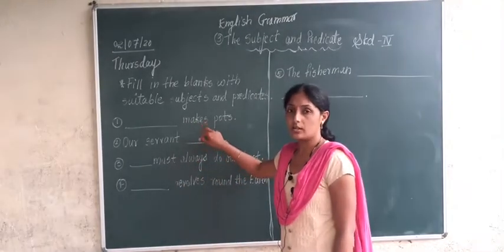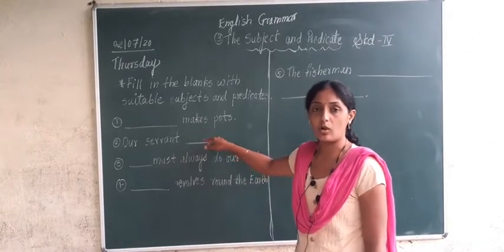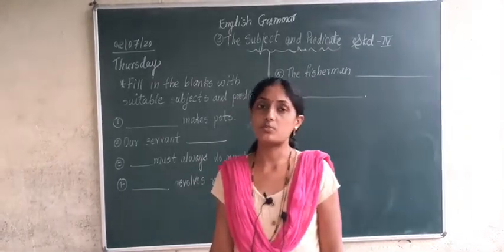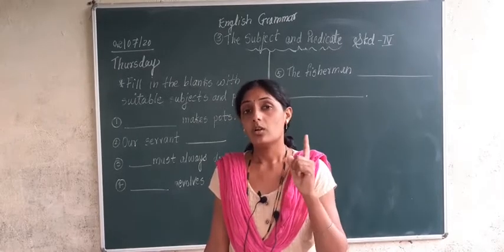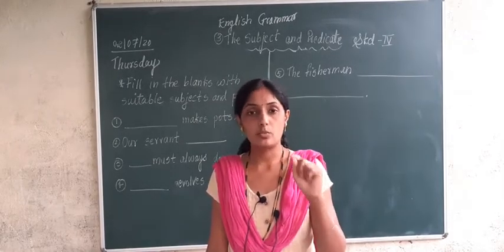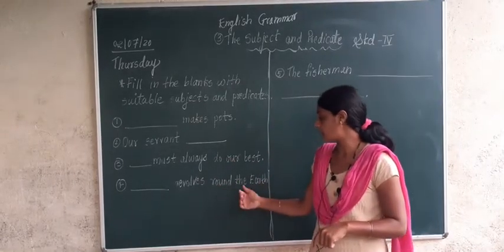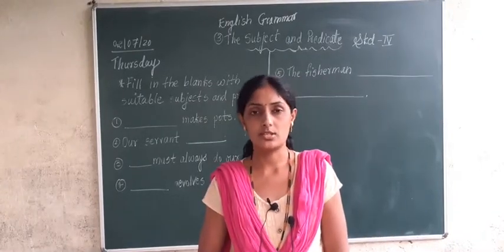Makes is an action, and action words are called verbs. Revolves means an action going on. So revolves is an action word, a verb. The words I started from here, revolves round the earth, are the predicate of the subject.